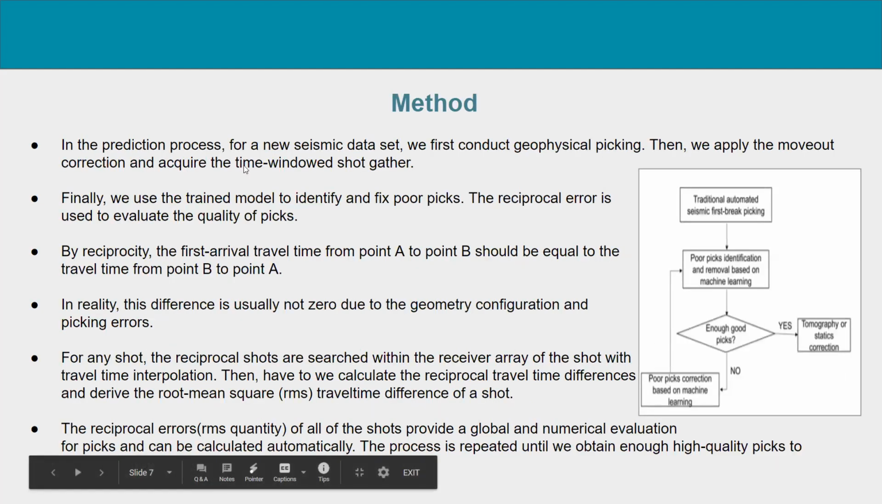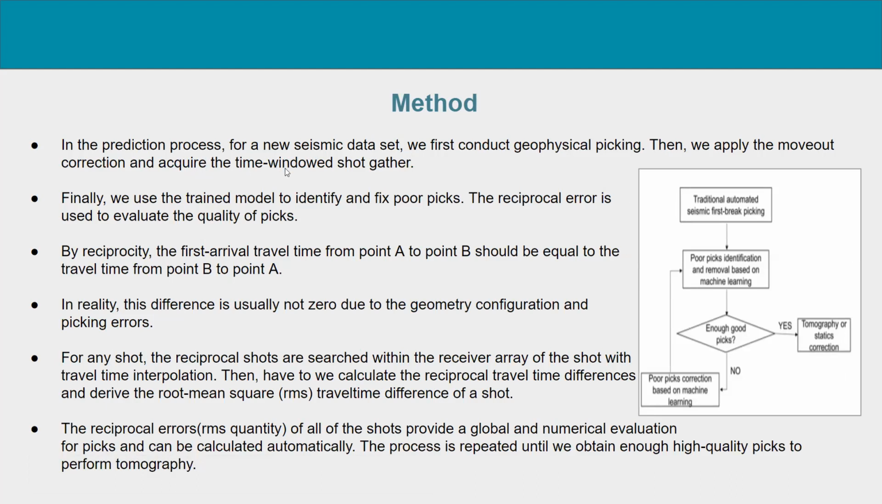So in the prediction process for a new seismic data set, we first conduct geophysical picking and then we apply move-out correction and acquire the time window short gather. Finally, we use the trained model to identify and fix poor picks. The reciprocal error is mainly used here to evaluate the quality of picks.